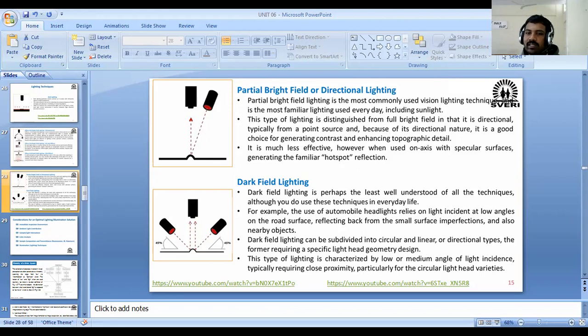It is much less effective, however, when used on axis with a specular surface, generating the familiar hotspot reflection. And this one is the general method which we are using.